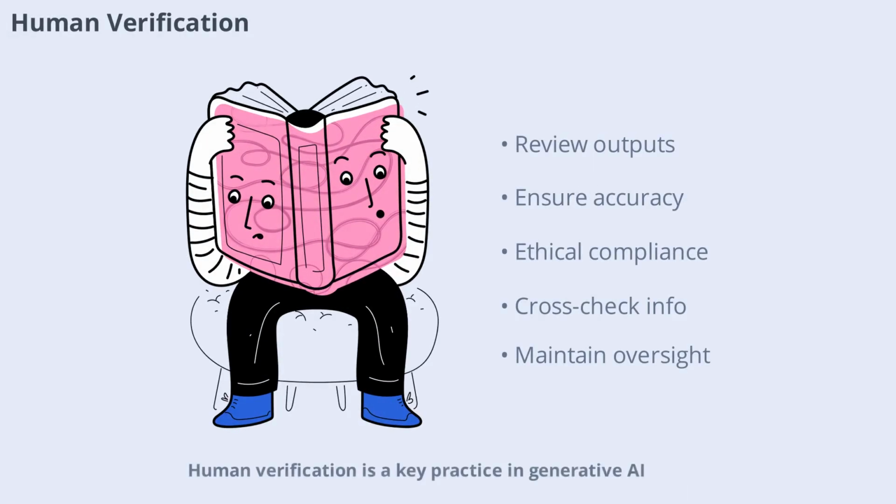Human verification is a key practice in generative AI. AI-generated outputs should always be reviewed by humans to ensure accuracy, relevance, and ethical compliance. The course teaches you how to verify AI responses, cross-check information, and maintain oversight. Human verification complements AI capabilities, ensuring safe and reliable use in academic, business, and creative contexts.